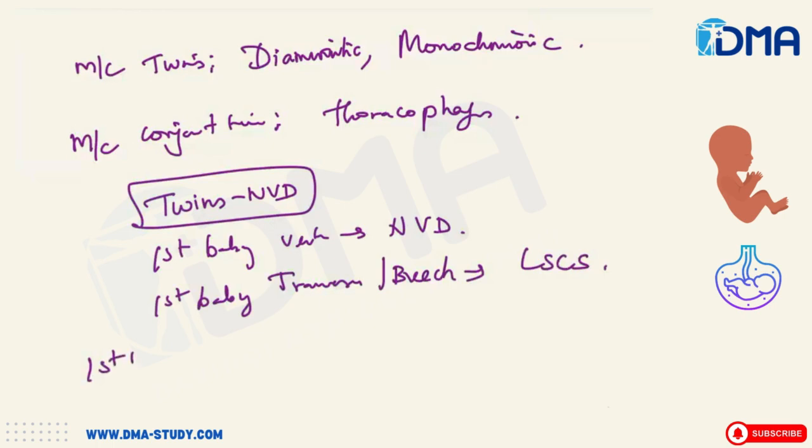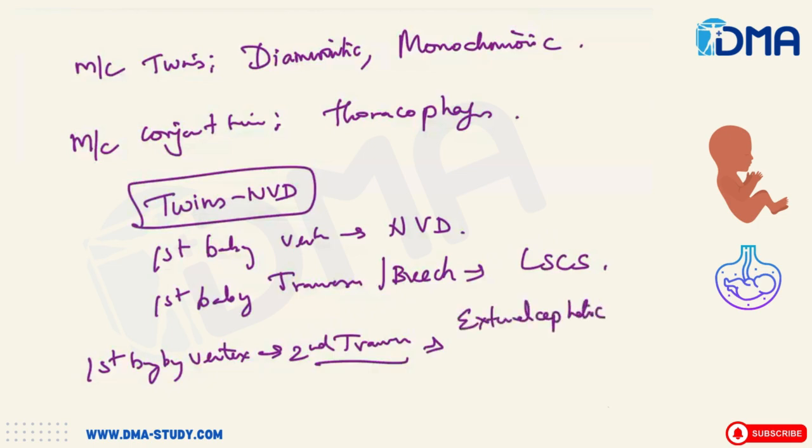If the first baby is vertex and you have delivered the baby, and the second baby is transverse, what to do? After delivering the first baby, you do an external cephalic version and then an internal podalic version to make the baby become vertex again, so that you can deliver the baby. Externally you rotate the baby, internally also you rotate the baby so that the head comes out and we can deliver the second baby.